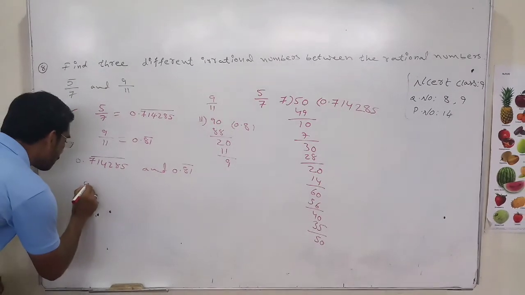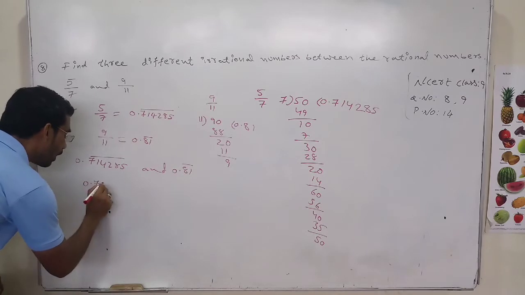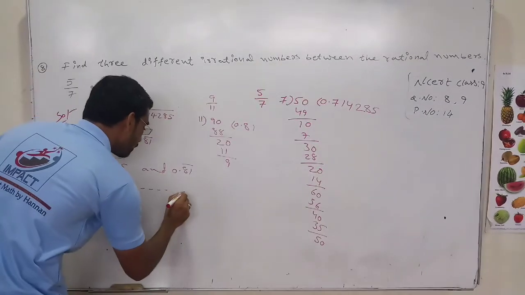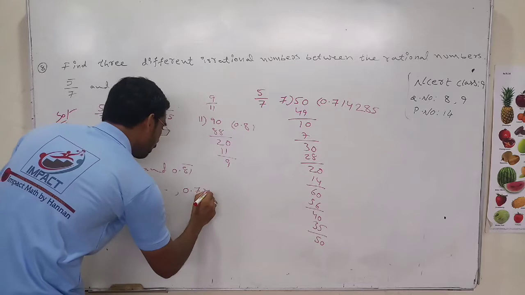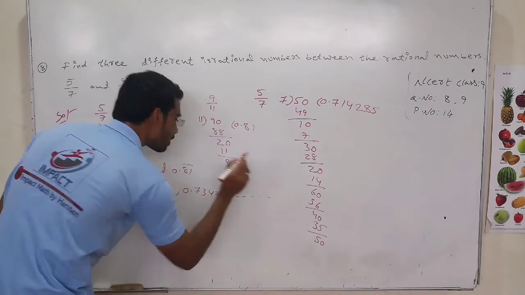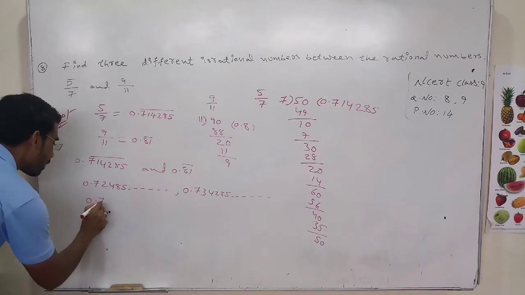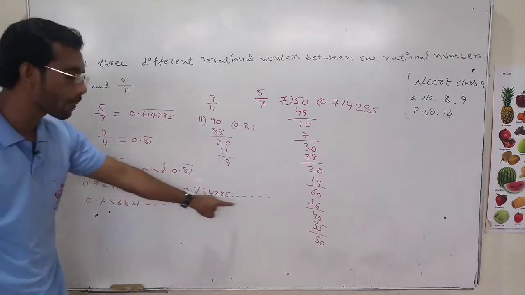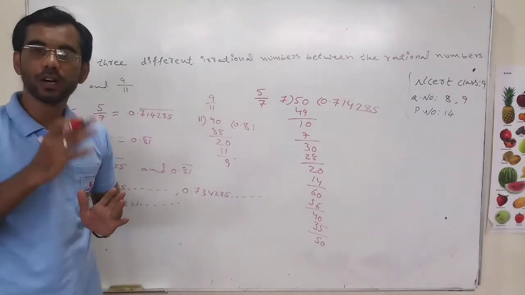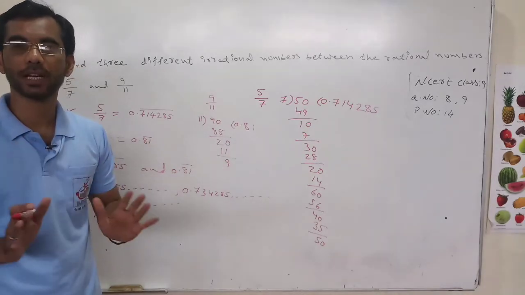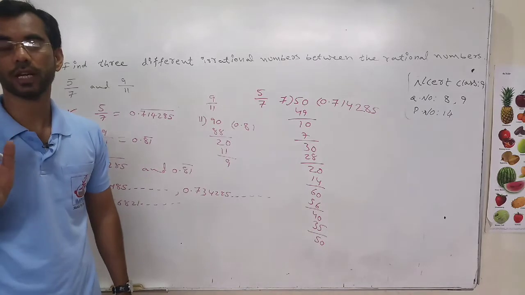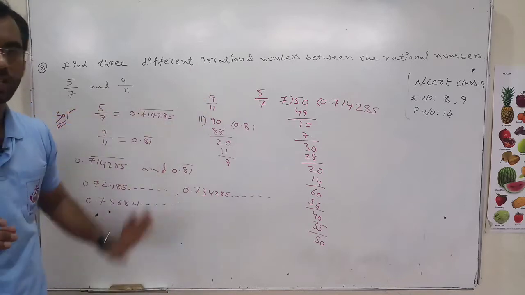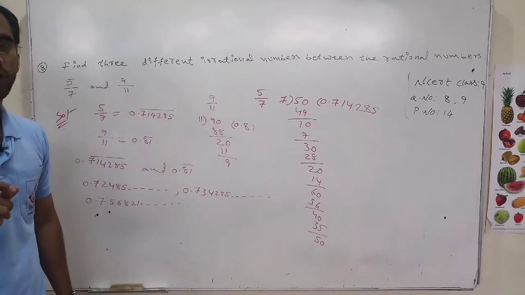So, 0.7248 dash dash dash dash. Next, 0.734285 dash dash dash dash. No problem. Next, 0.756821 dash dash dash dash. These dashes represent that the numbers are non-terminating, going on again and again without repeating. It is not repeating, it is going on. Non-terminating, non-repeating decimal is called an irrational number.